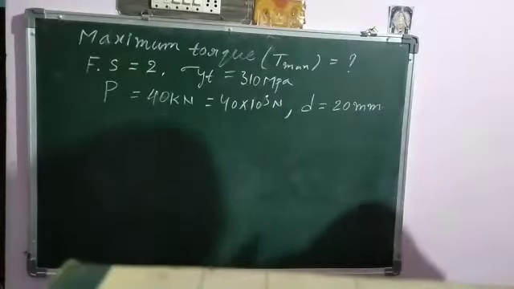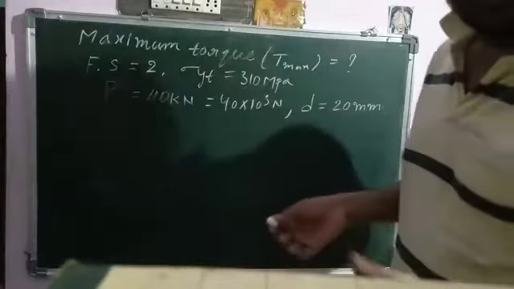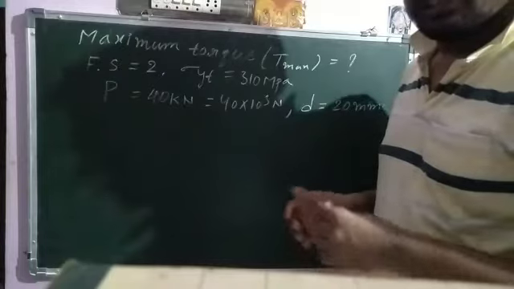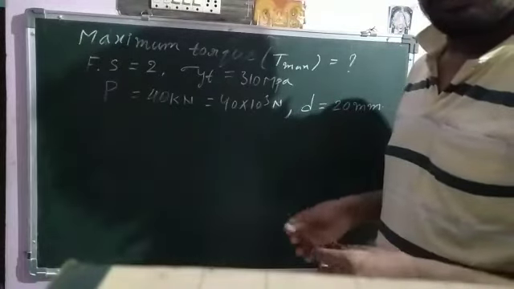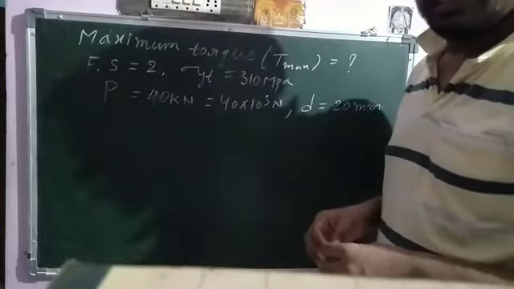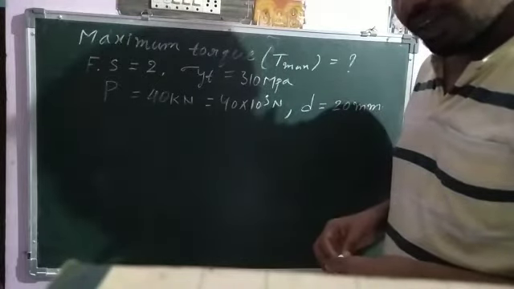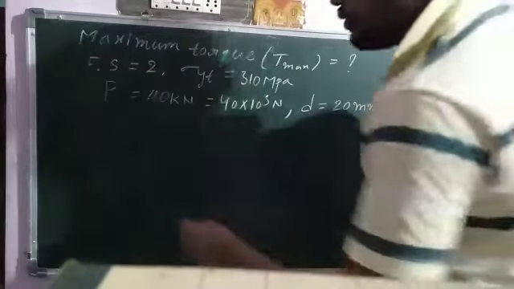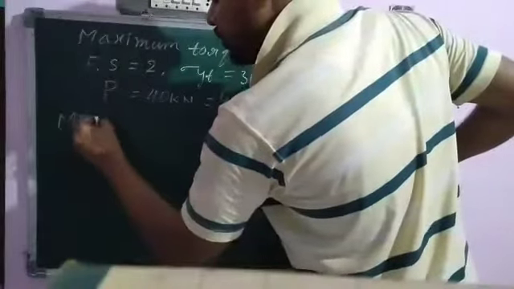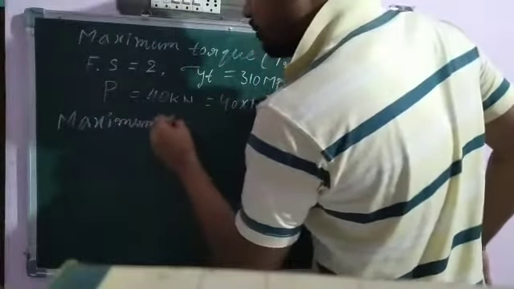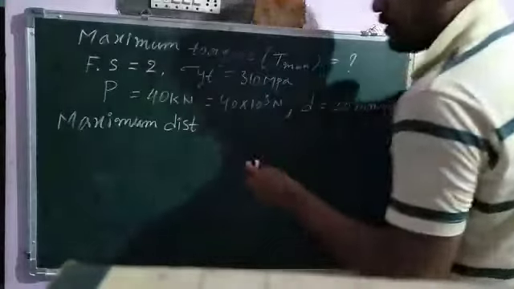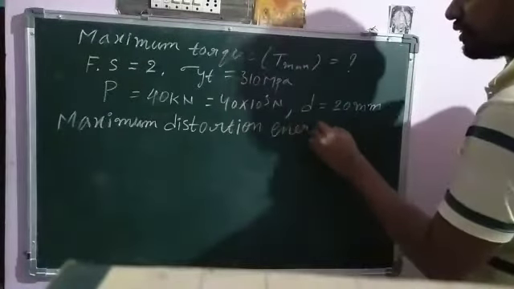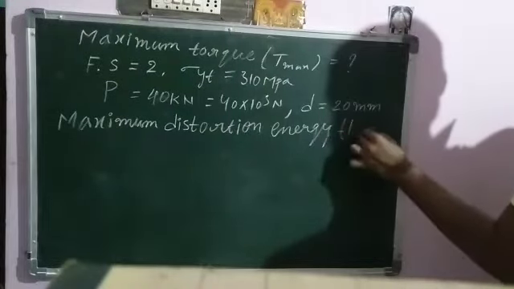Here we have so many theories of failure, like normal stress theory or Rankine theory, maximum strain energy theory, von Mises theory, maximum shear stress theory. Here it is mentioned that the shaft is designed based on maximum distortion energy theory, so we have to use the maximum distortion energy theory, as clearly mentioned in the given question.